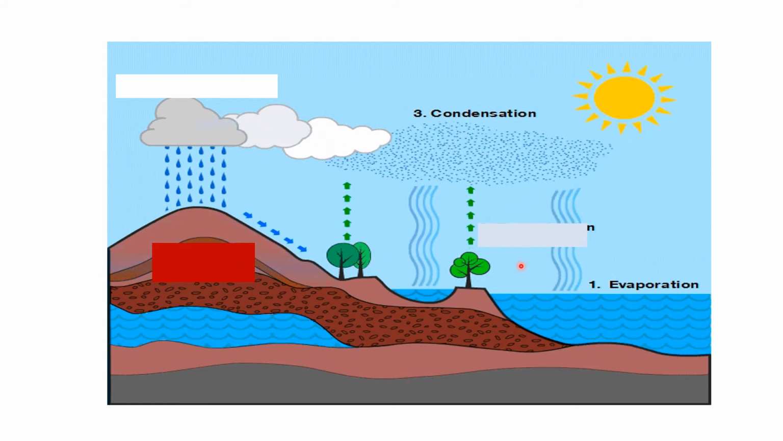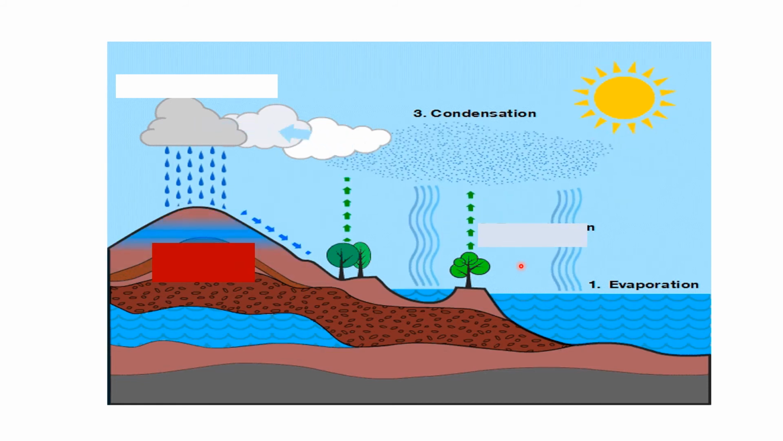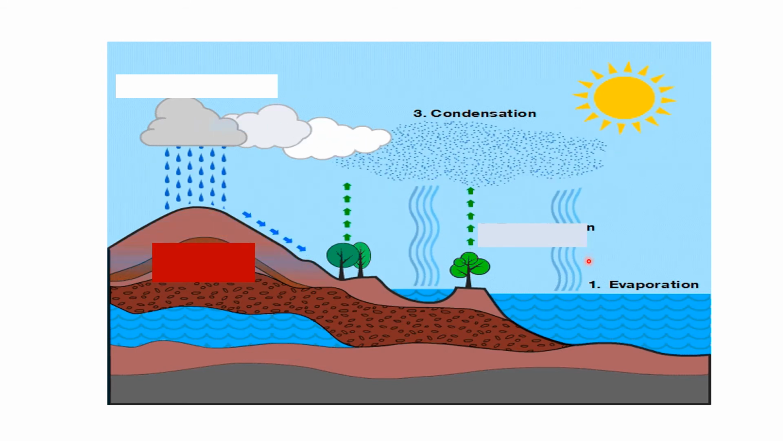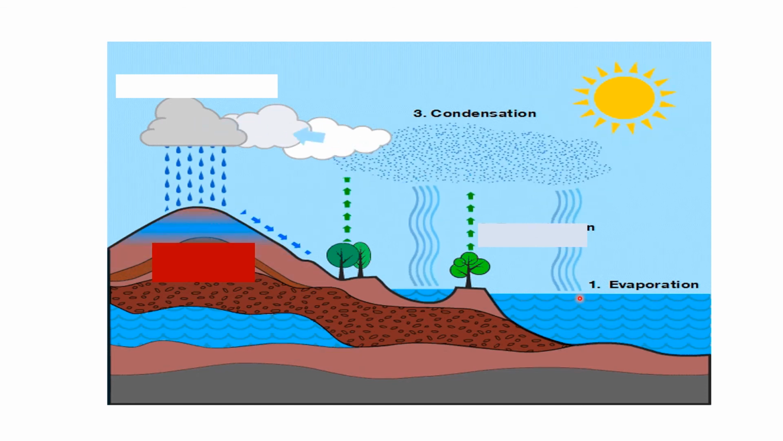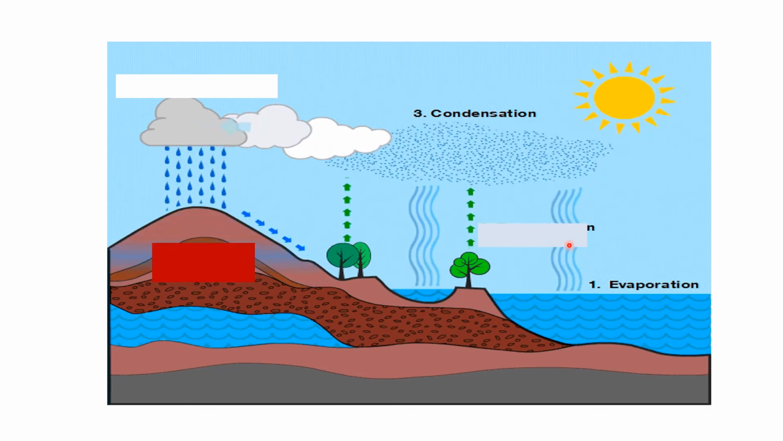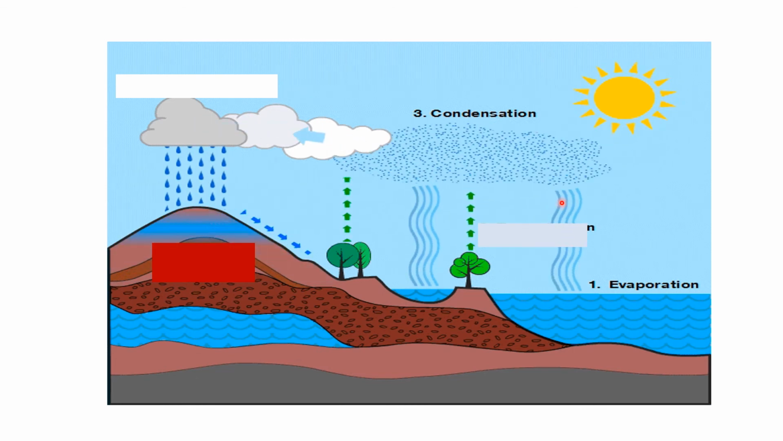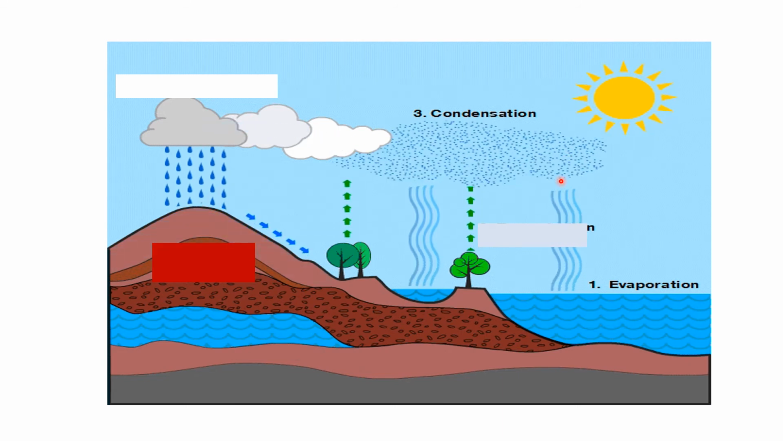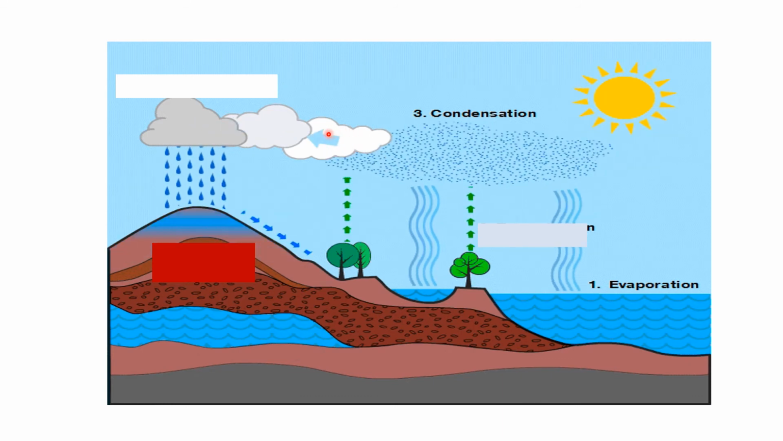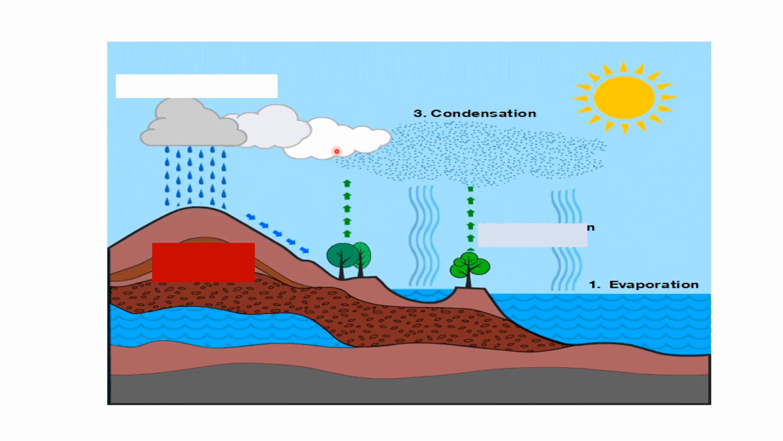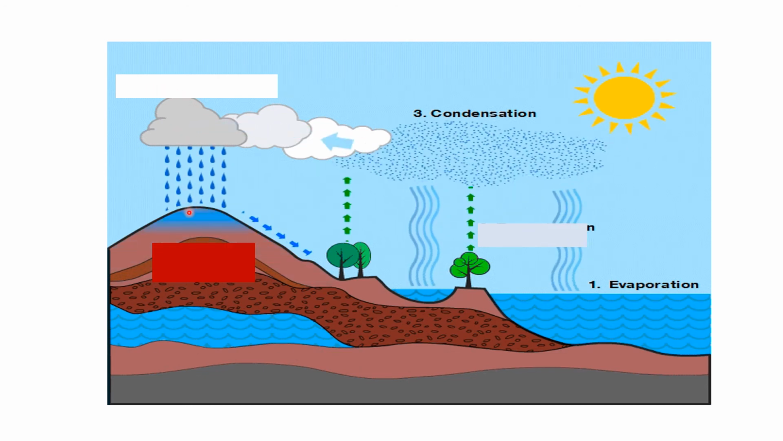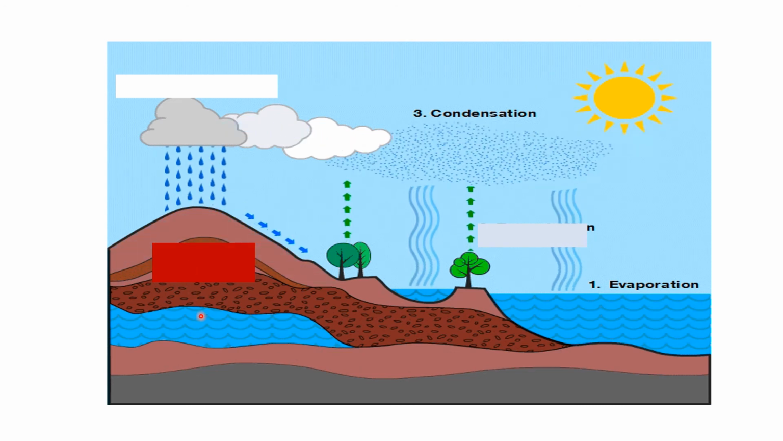Now look at this picture, children. Now due to the heat of the sun, water from the earth gets evaporated. What happens? Water changes into vapor and goes up in the sky. Now this water vapor condenses and forms clouds. So water vapor changes into water, and then it comes down again in the form of rain.